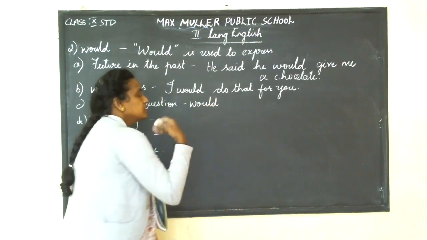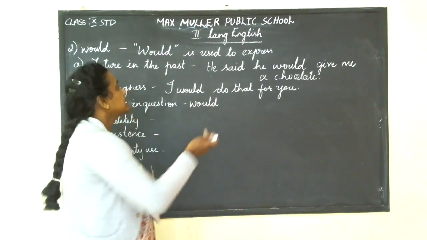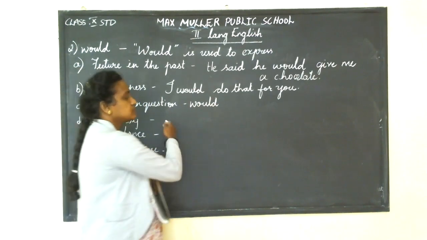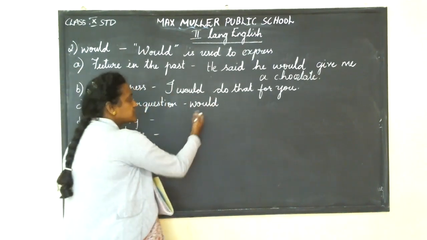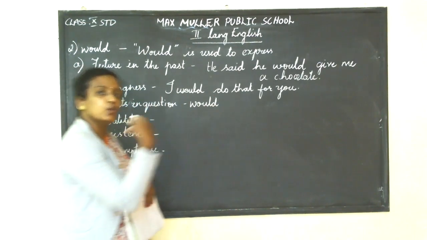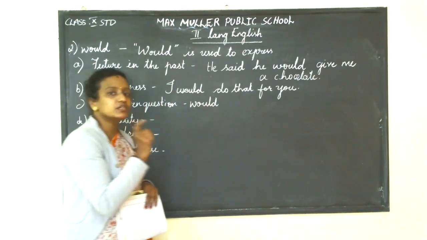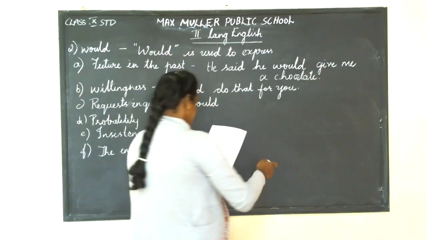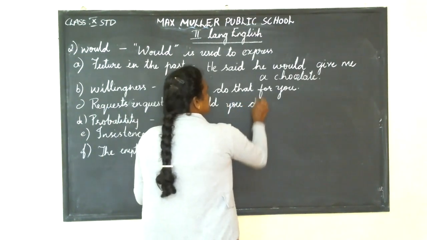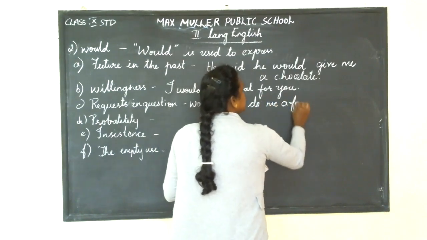If you are asked a question, they'll tell you how you should start it. They'll ask you to start the sentence with would, or they'll ask you to start the sentence with will. Whichever they have asked, that particular modal should be used and you should frame a question. Would you do me a favor?